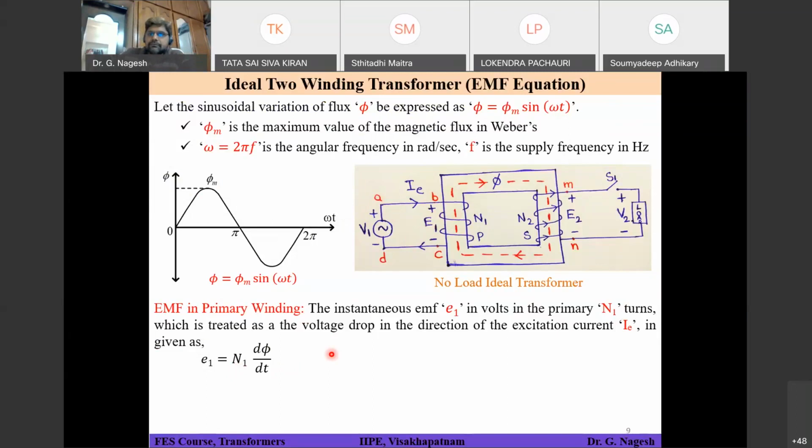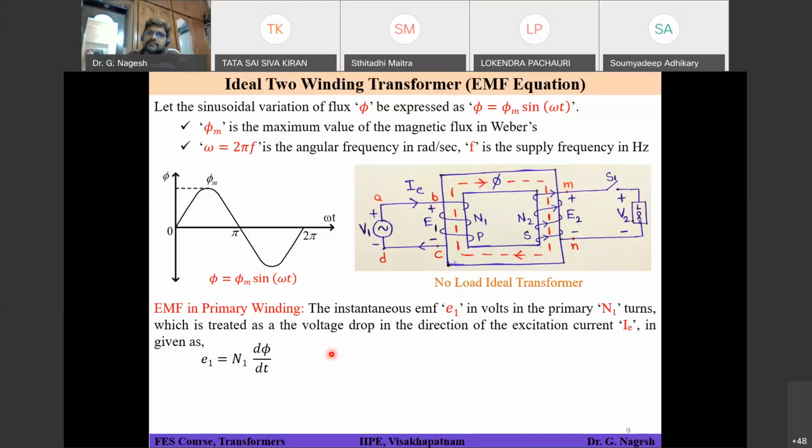Phi we have already assumed as phi m into sine of omega t. So substitute that phi in your expression and try to get an expression for voltage E1.